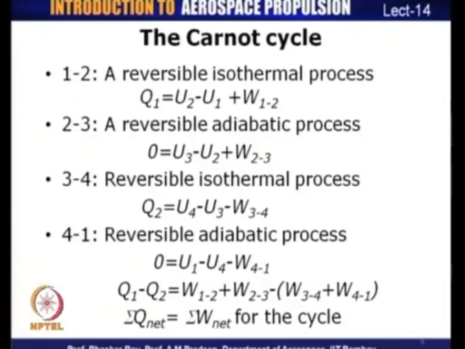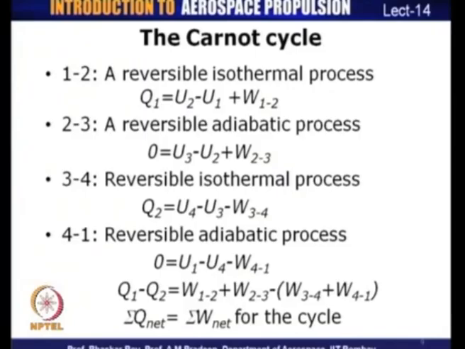So, why is it minus W34? Well, it is minus W34 because there is work done on the system. As per our sign convention, work done on a system is taken as negative. And the last process is 4-1, which is a reversible adiabatic process, and again Q is equal to 0 because it is adiabatic. 0 is equal to U1 minus U4 minus W41. Again work is negative because work is done on the system.